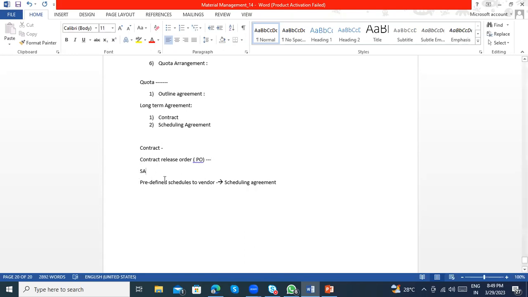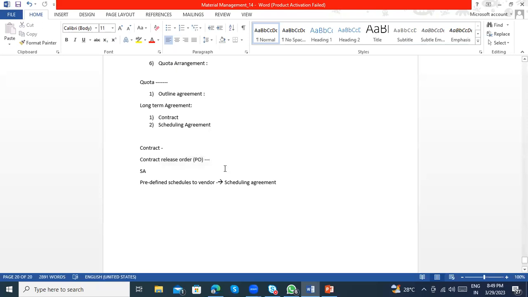Schedule agreement and contract. The contract is created for the long term. Whenever you require the quantity, you raise the order. Okay, boss, as per this agreement, I need 10 pieces on this date, so I'm manually creating a PO using this contract number. Even if I have the contract number, I need to create a PO separately every time it is required.